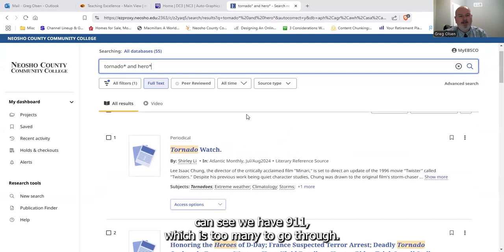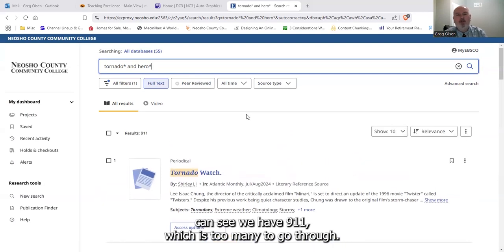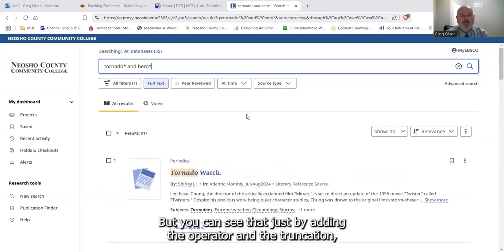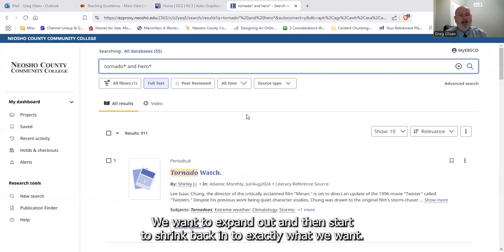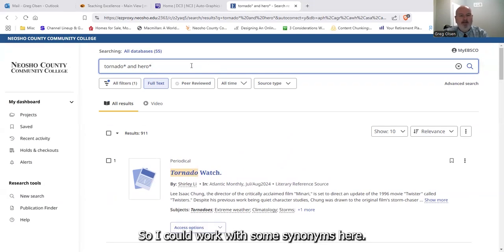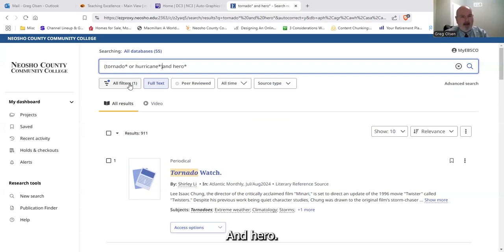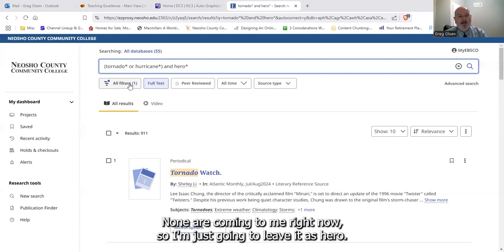So now with full text, you can see we have 911, which is too many to go through. But you can see that just by adding the operator and the truncation, we're getting a much broader spectrum of articles. And that's what we want. We want to expand out and then start to shrink back into exactly what we want. So I could work with some synonyms here. I could put tornado, or let's add another disaster that might produce a hero. So I'm going to put in hurricane and hero. Can we think of any synonyms for hero? None are coming to me right now, so I'm just going to leave it as hero.